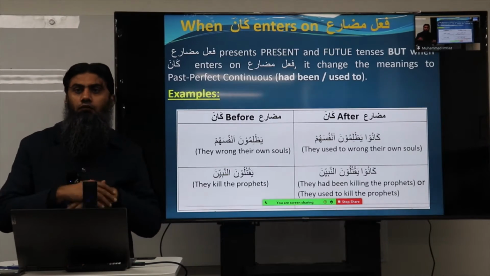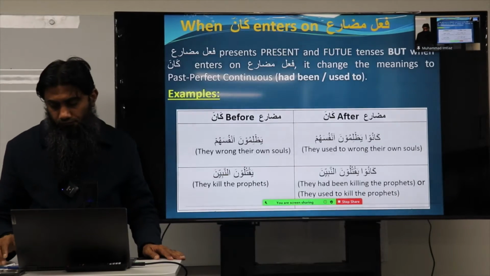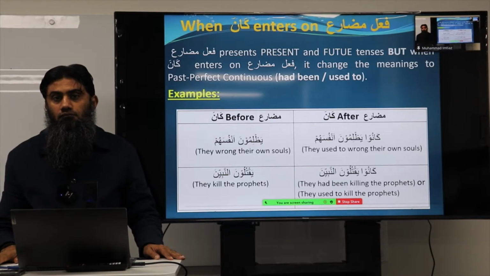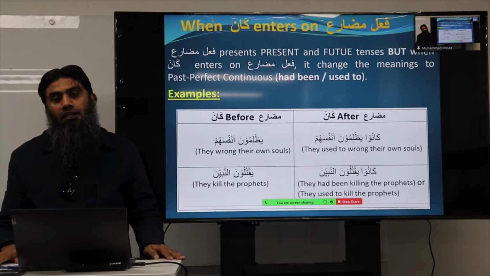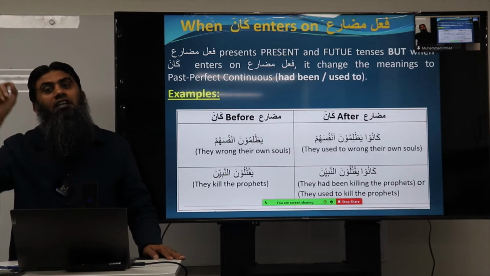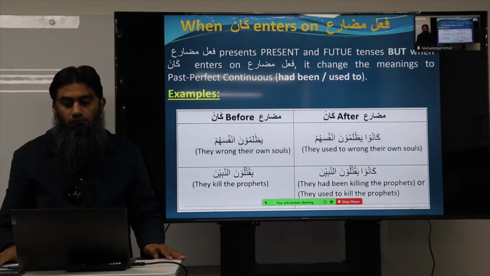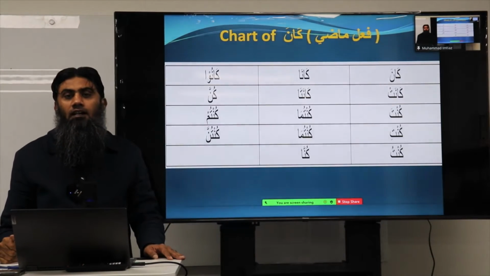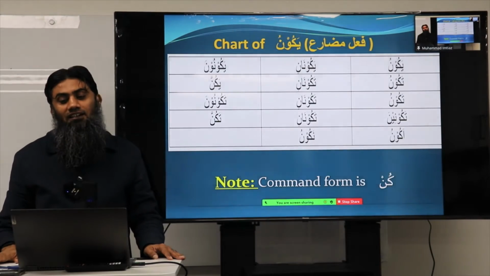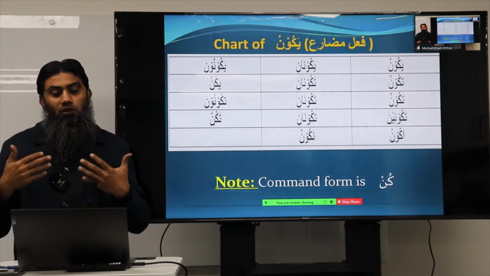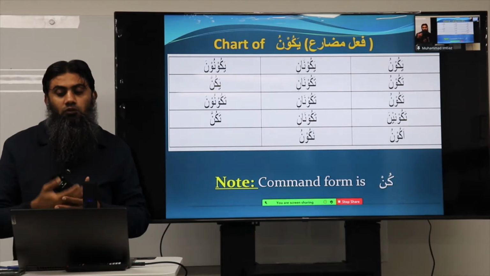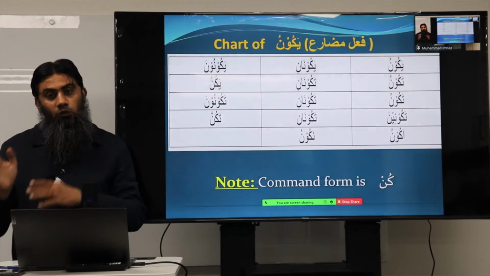Any question so far from anybody? So the meaning is dependent on the type of sentence it appears in. Excellent, yes. If it enters on jumla ismiya, then was and were. If it enters on mudare, then had been or used to. Okay, let's move on. I just mentioned this slide to you, that this is the Madi chart for kana, and this is the mudare version of kana. Yakunu, yakunani, yakununa, takunu, takunani, yakunna, takunu, takunani, takununa, takunina, takunani, takunna, akunu, nakunu.